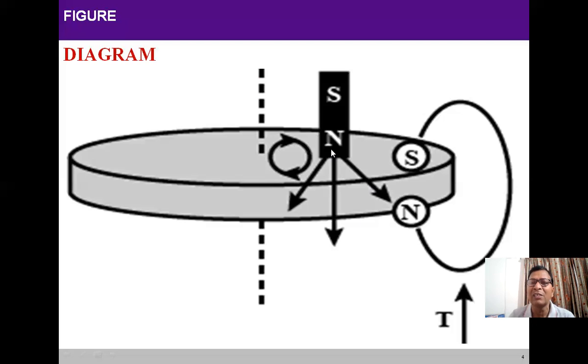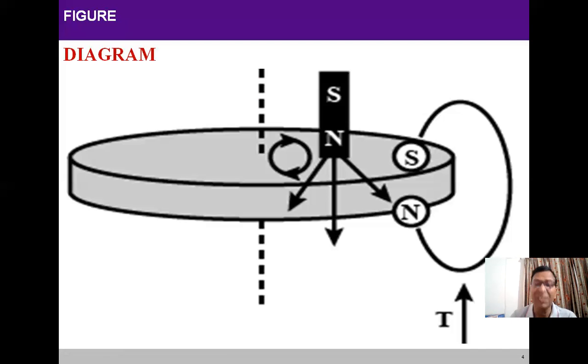See very carefully, the magnetic lines of force emit from the north pole. Two magnetic loops are formed on either side, one on this side and another on this side. When it moves around, due to Lenz's law, whenever a conductor feels a change in magnetic flux, an electromotive force is set up. When the EMF is set up, an induced current is drawn according to Faraday's law of electromagnetic induction.